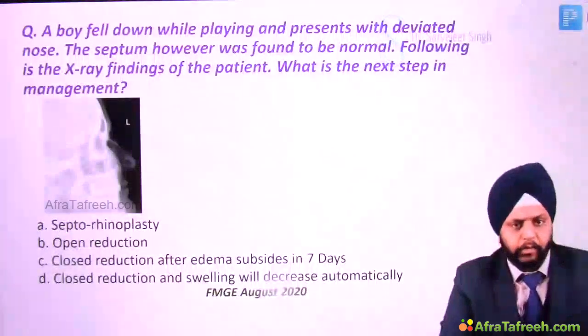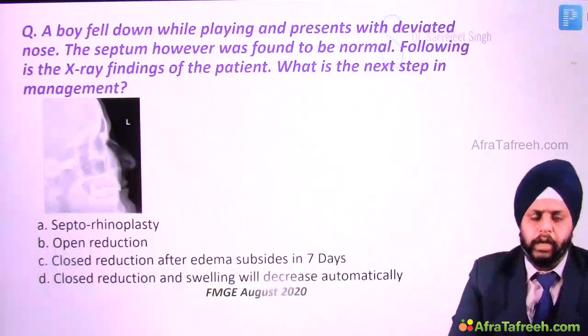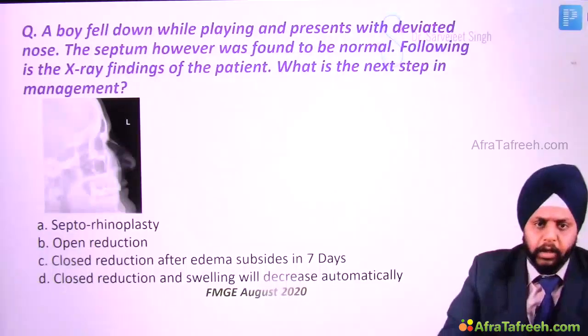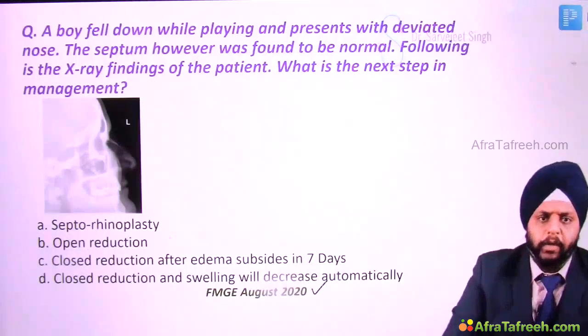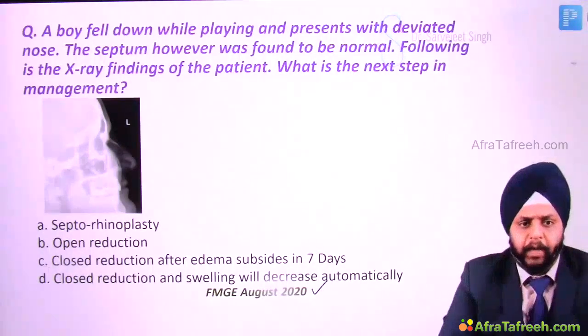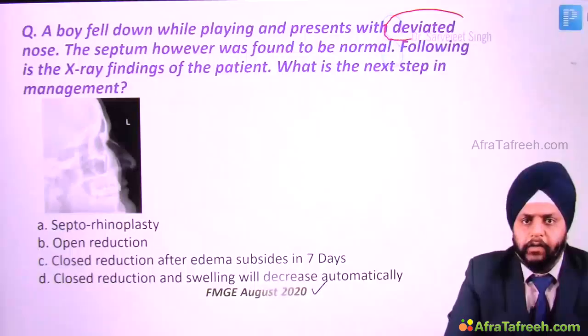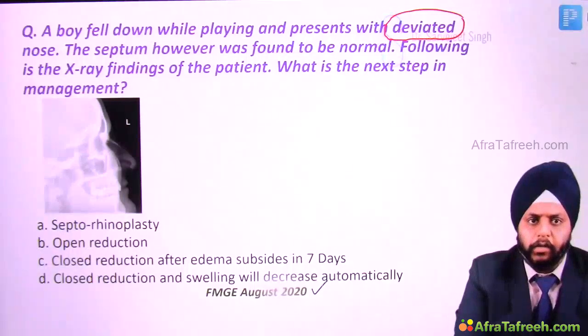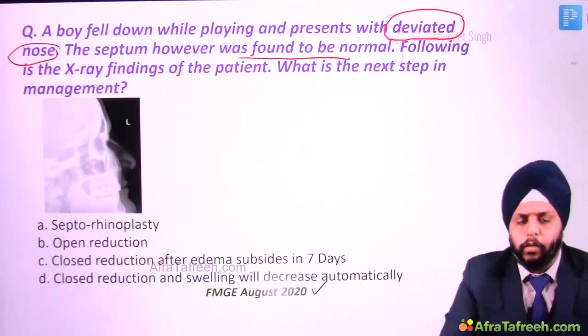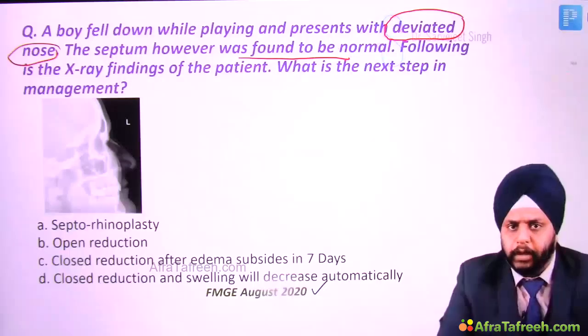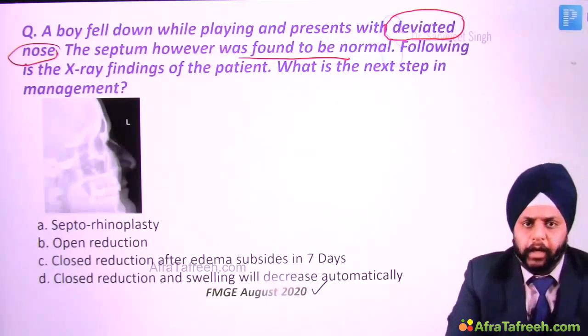Now let's look at this question. You can see this question was asked recently in FMG August 2020 exam. A boy fell while playing and presents with a deviated nose. So there is an external deformity, a deviated nose. The septum, however, was found to be normal. So you see, the patient only has a cosmetic deformity. Following is the X-ray finding of the patient.